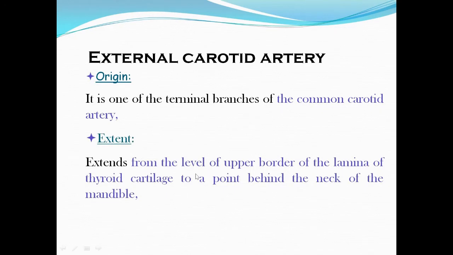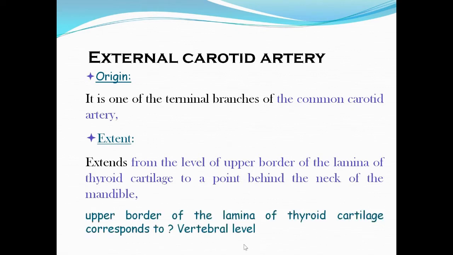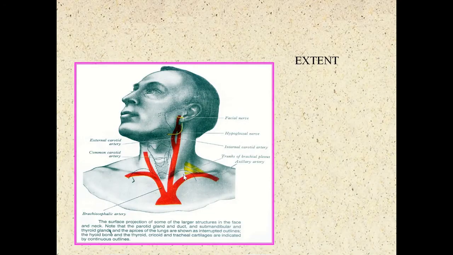Extent: extends from the level of upper border of the lamina of thyroid cartilage to a point behind the neck of the mandible. Upper border of the lamina of the thyroid cartilage corresponds to what vertebral level? We have seen in the carotid triangle. You should refresh. This corresponds to the disc between the C3 and C4 vertebra. So this is the thyroid cartilage and this is the cricoid cartilage. So this is the upper border of thyroid cartilage. So that is the bifurcation level of the common carotid artery.